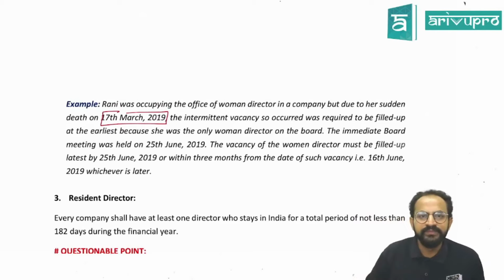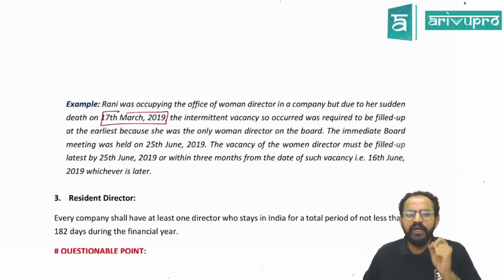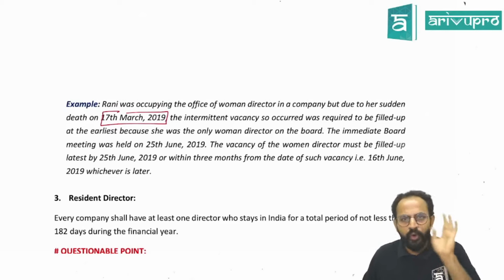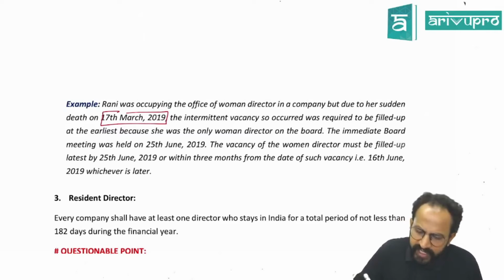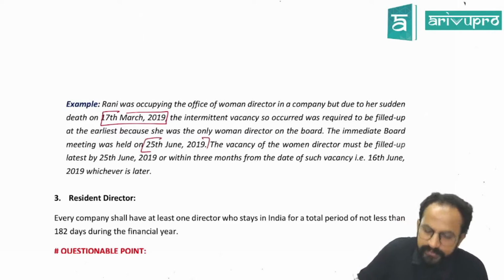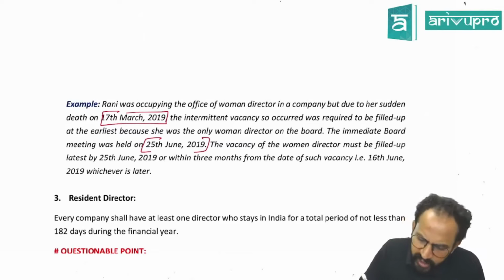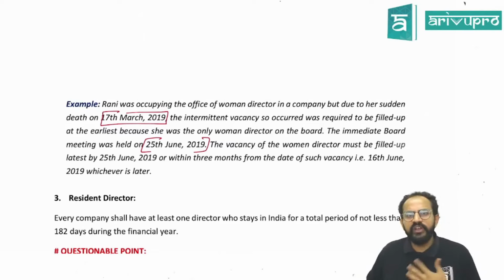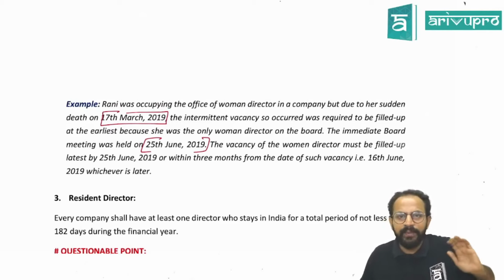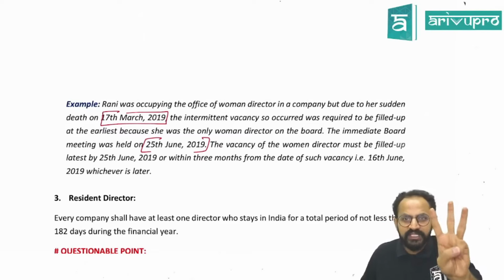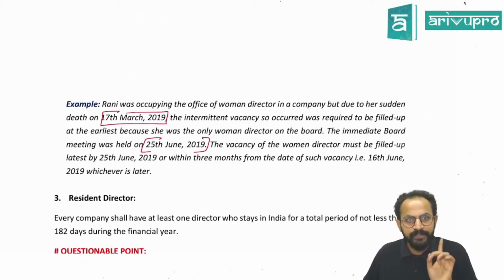Okay, sir. Now, the intermittent vacancy so occurred was required to be filled up at the earliest because she was the only women director on the board. The immediate board meeting was held on 25th June 2019. The vacancy of the women director must be filled up latest by then. Now see, what does the law say? You have to fill the vacancy. Whenever a women director leaves the company, you will have 3 months time or the immediate next board meeting, whichever is later. Correct?